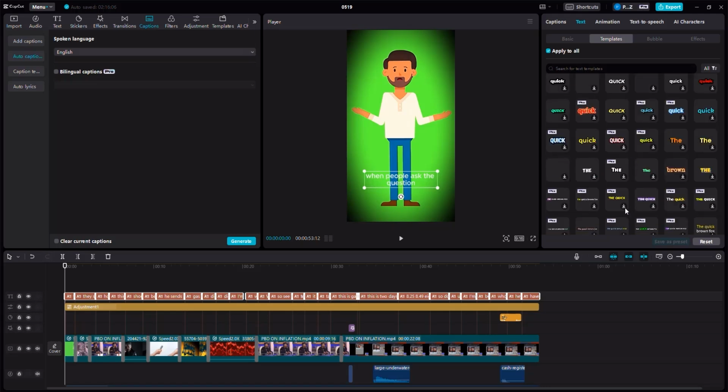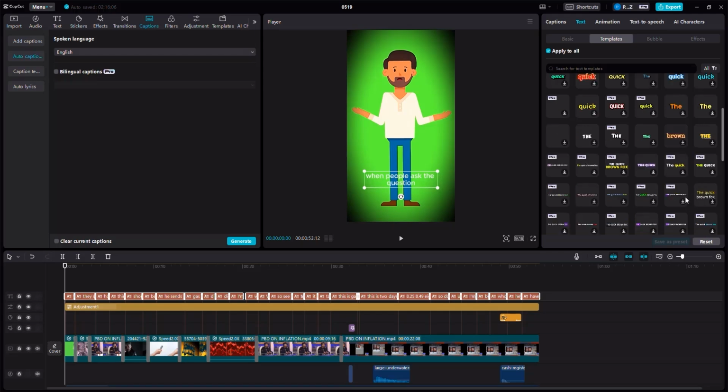The ones that have the Pro element on them are Pro, which means that you cannot use them for free. So you can only use the free ones. The free ones are these that don't have the Pro tag on them. Personally, I think I'm going to utilize this one. It's a Pro, but I have the Pro version. If you don't have the Pro version, just use any one of these free versions.